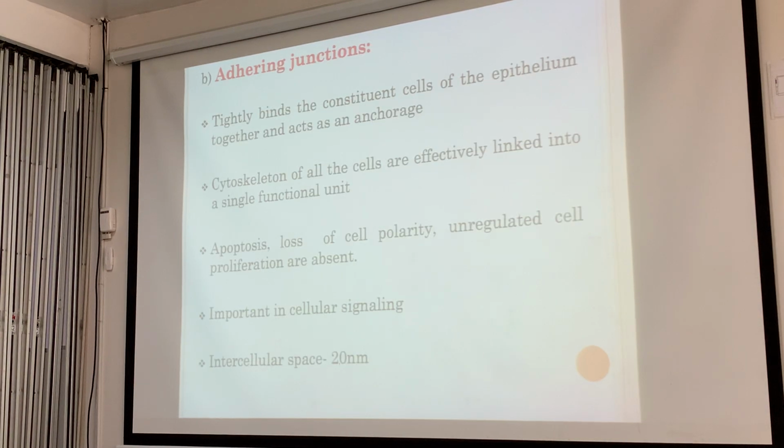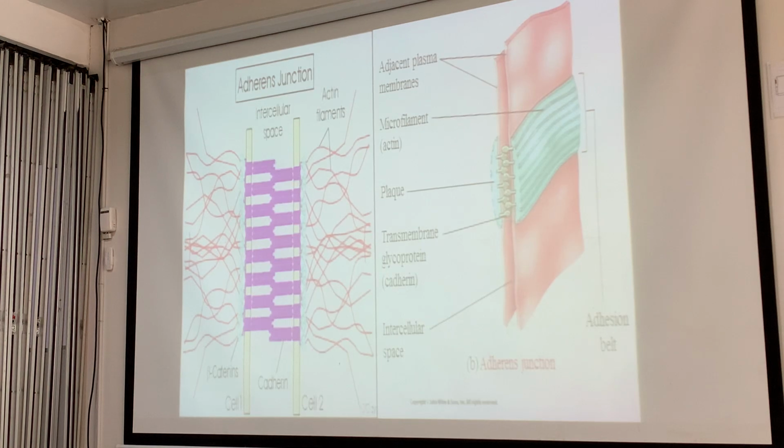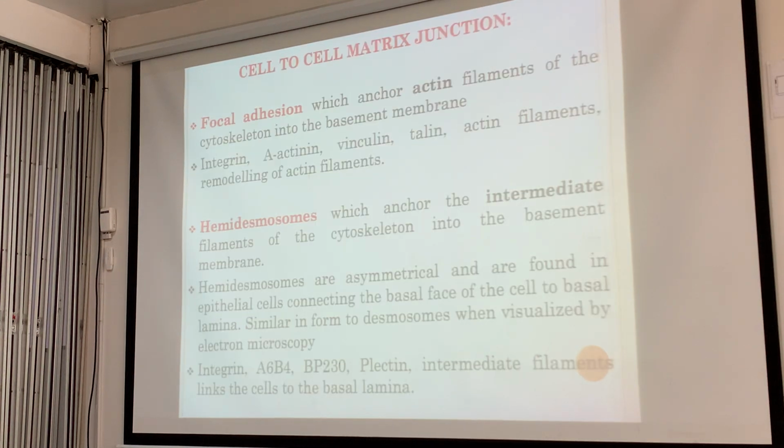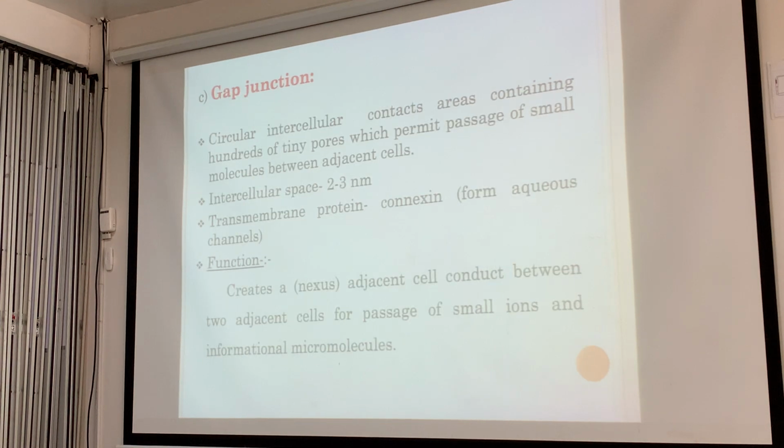Just a drawing to help you visualize it. Then we have the adherent junctions. I presented you with a table that will make your life simpler. It's also in your textbook. Please go there later. So these are the functions. Then take note also of focal adhesions, the significance of hemidesmosomes. I'm not going to go deep into that. And of course the gap junctions.